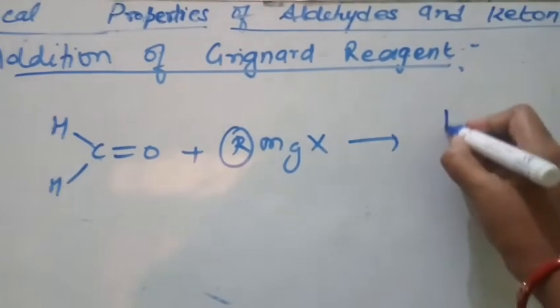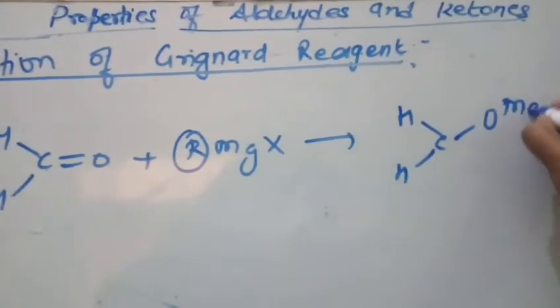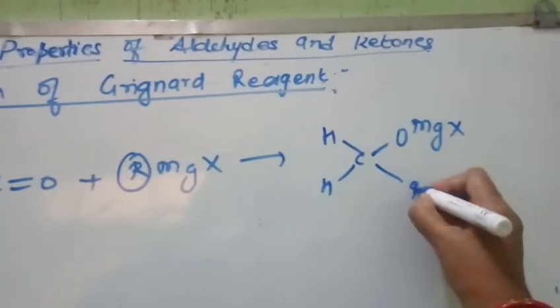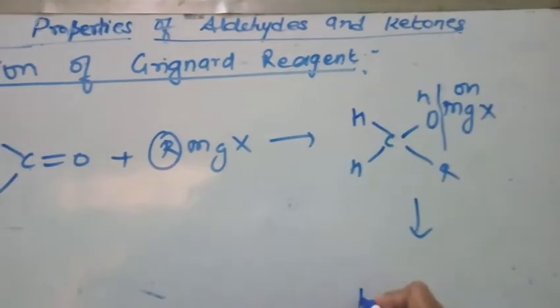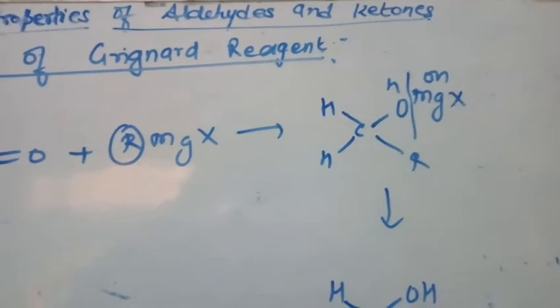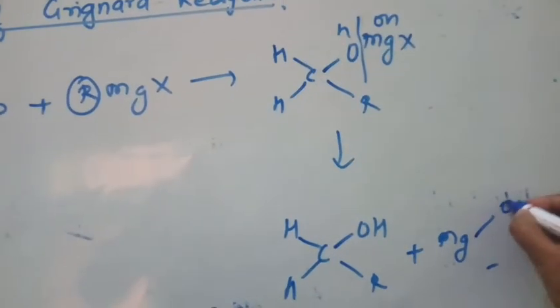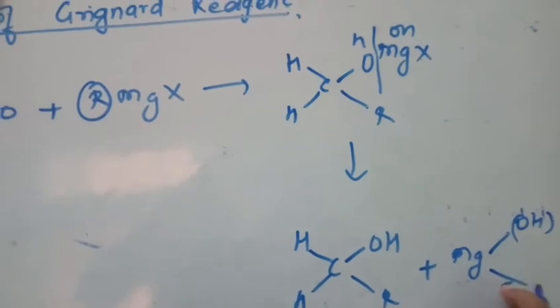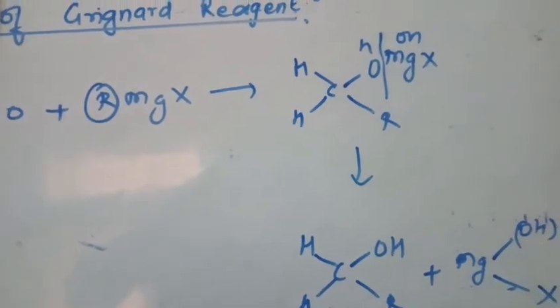Afterwards we will do hydrolysis to get the alcohol. So, OMgX, and then we will do hydrolysis to get alcohol. Primary alcohols are formed.